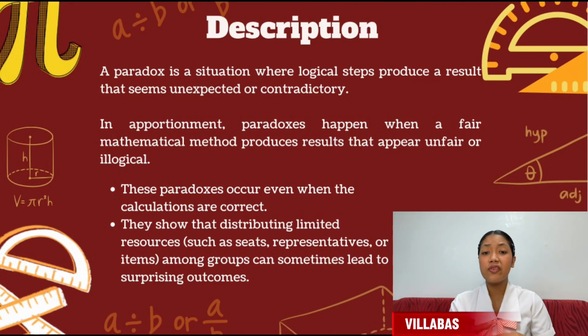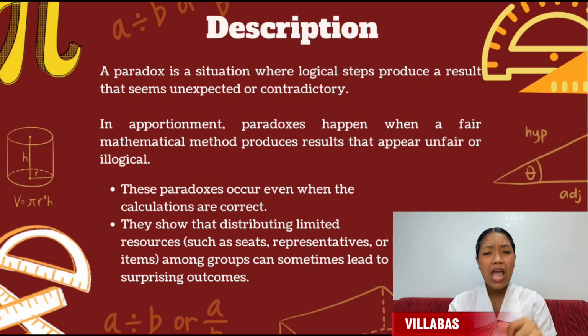In the context of apportionment, a paradox happens when a fair mathematical method for distributing items, such as seats in government, resources, or representatives, produces results that seem unfair or unusual. Even though the mathematical process is correct, the outcome may violate our expectations.